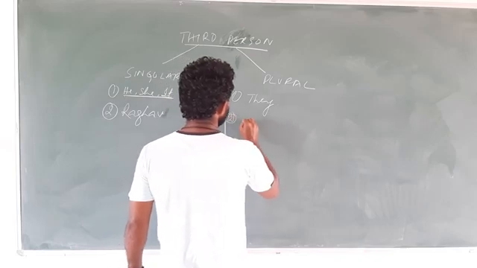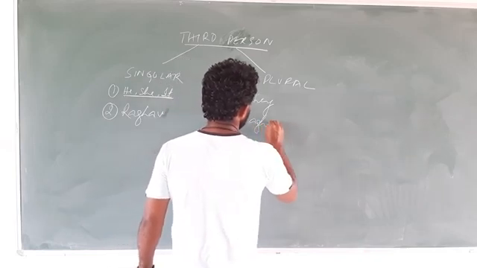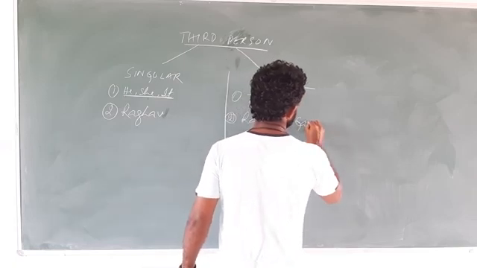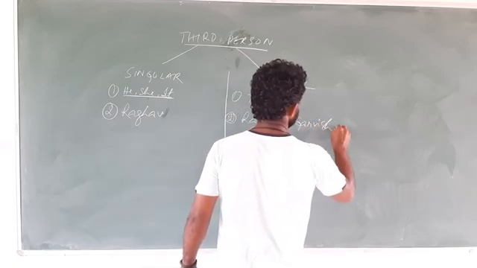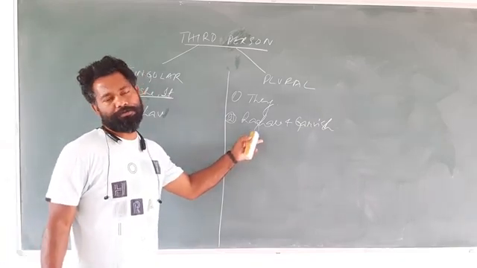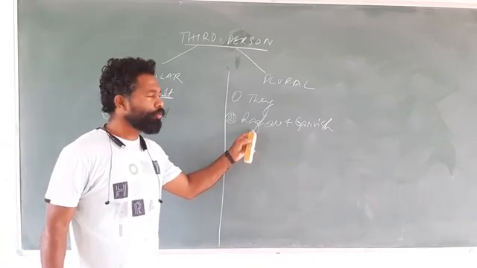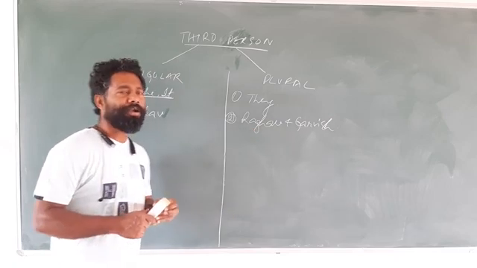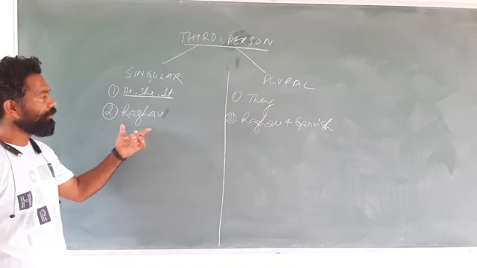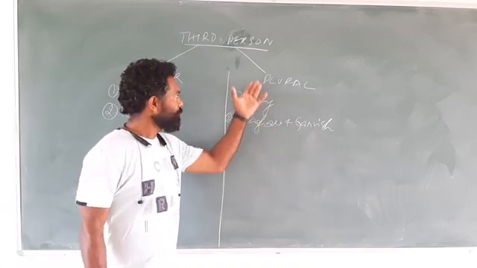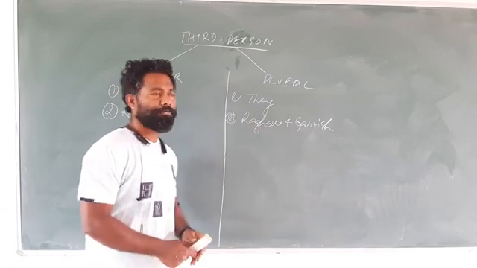But if we take two names or more, Raghav and Darvish, then it is third person plural number, because there are two names, three names, four names. If there is one name, it is third person singular number. If the names are 2, 3, 4, 5 or more, it comes under third person plural number.